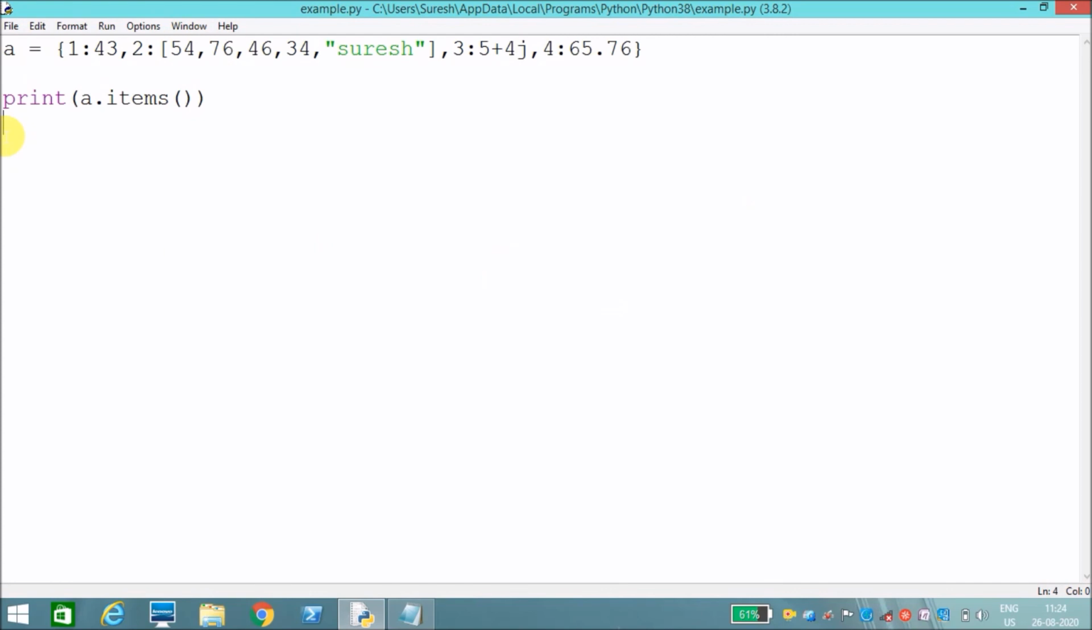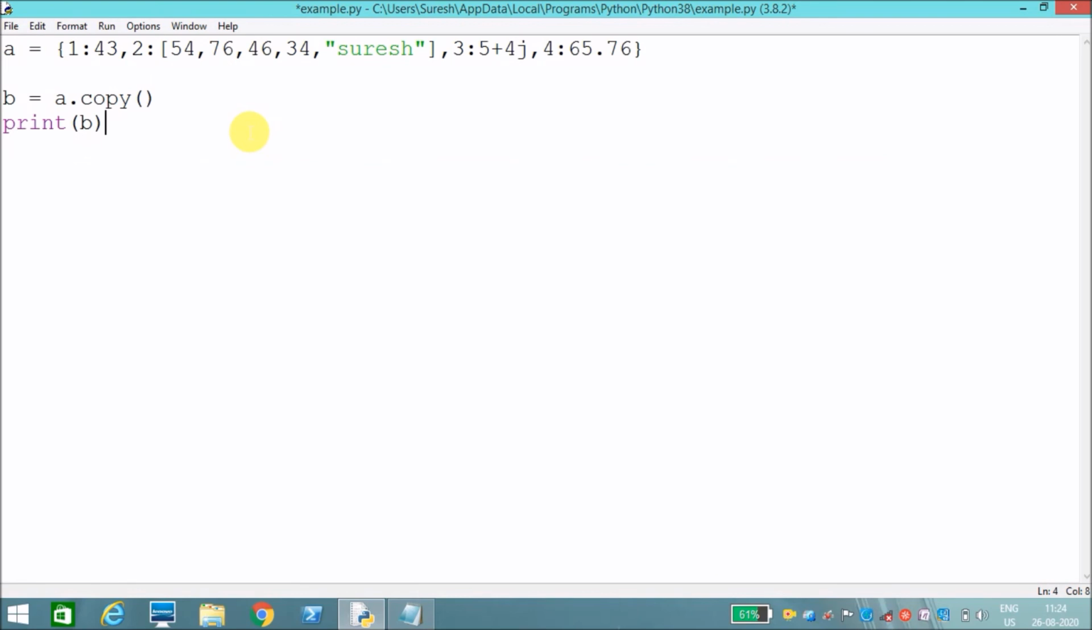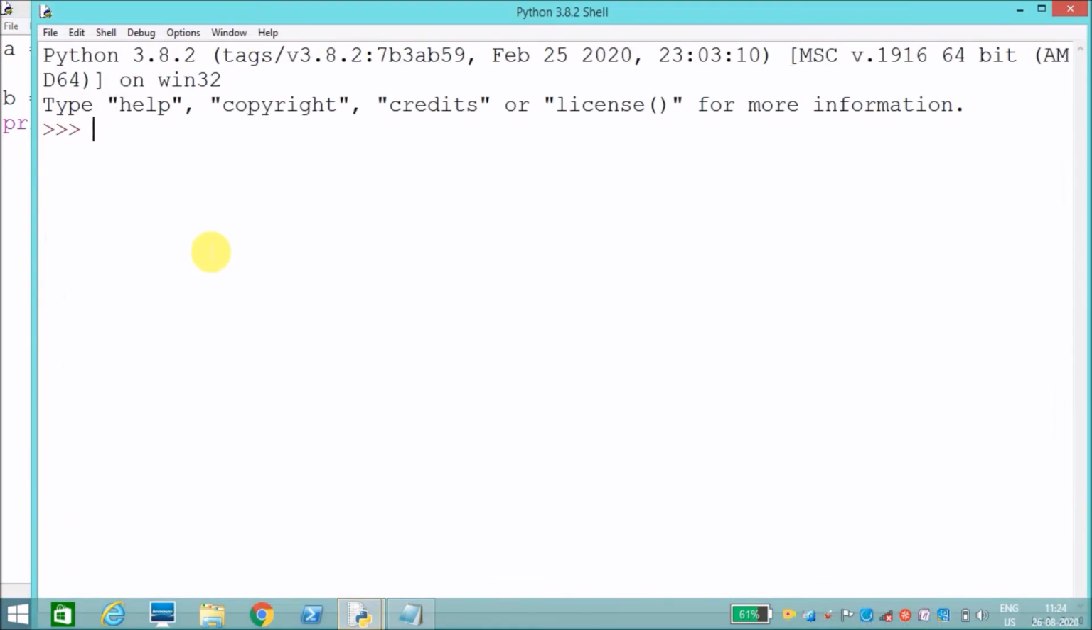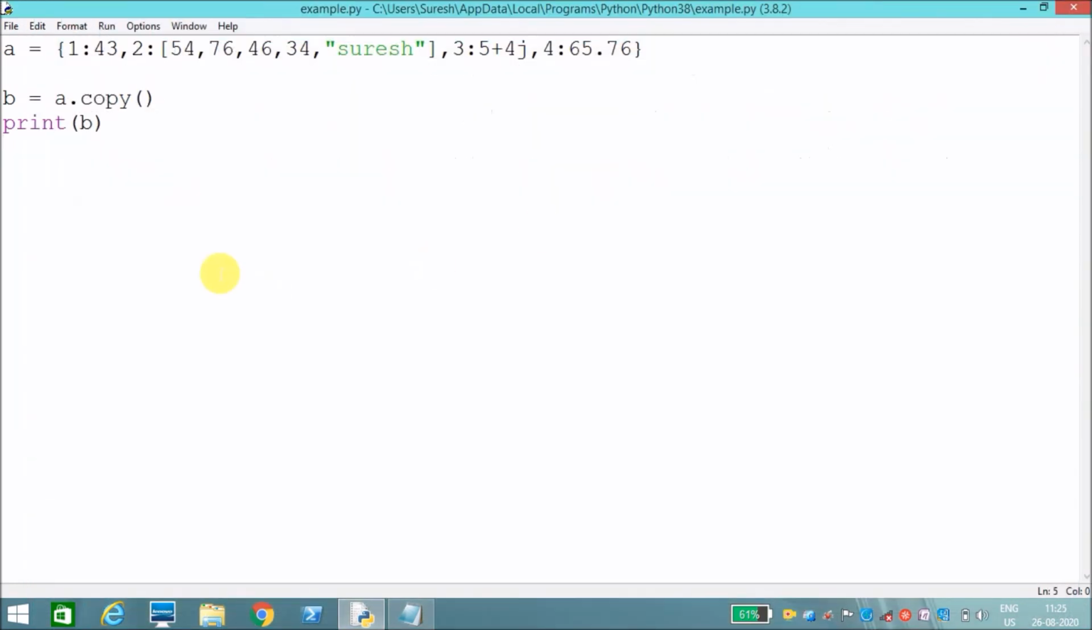Then, how to copy a dictionary. I want to copy dictionary a to b. Then the a dot copy method will copy the values from one dictionary to another one. I will display b. Now I will execute this one. See, b has copied elements from a. Like this you can copy the dictionary.